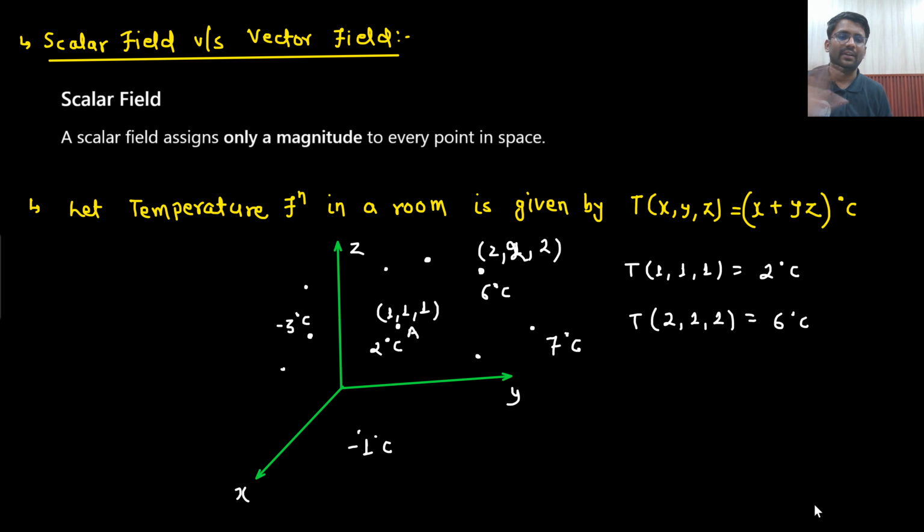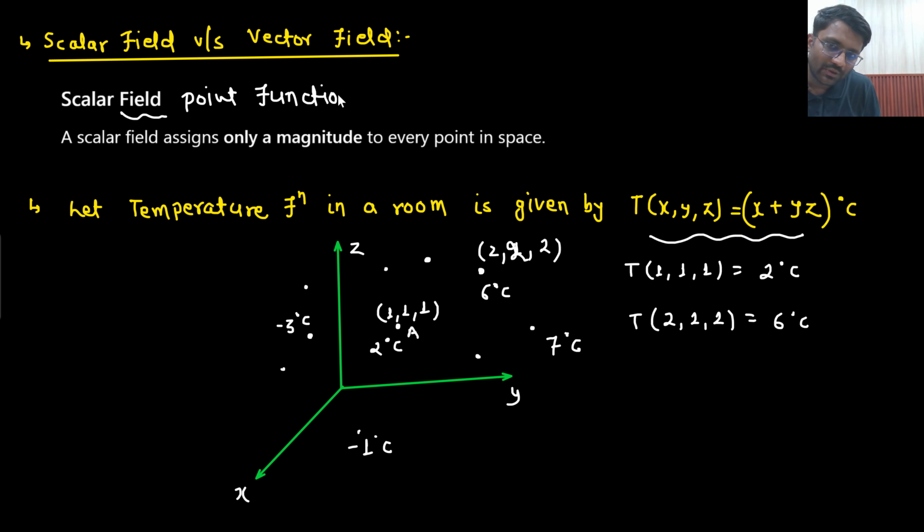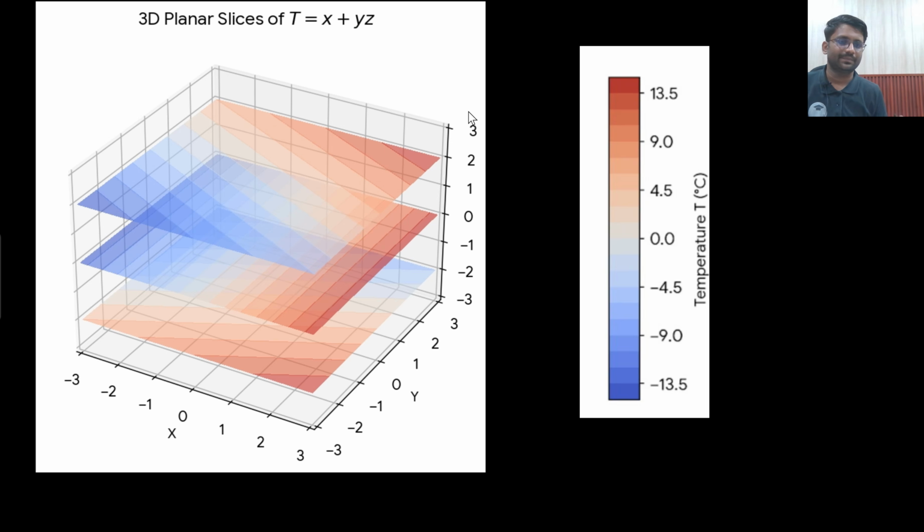So this is the meaning of scalar field, that there is no direction, a simple function like this. Sometimes it is known as point function as well, scalar point function. Why do they call it point function? Because it is defined at every particular point, no? At 2, 2, 2, the temperature is 6 degrees Celsius. At 1, 1, 1, the temperature is 2 degrees Celsius. That means at point A, temperature is 2 degrees Celsius, at point B, temperature is 6 degrees Celsius. For those particular points, the temperature has been defined. So that's why it is known as scalar point function or scalar field. That means it is not having any direction. So this is how you can show the temperature.